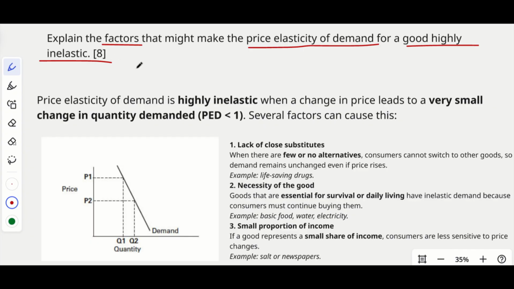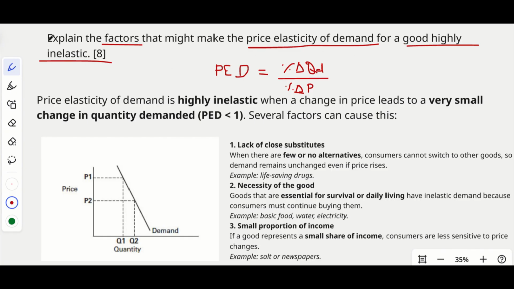Okay. So, what is the price elasticity of demand? What is the equation for price elasticity of demand? So the price elasticity of demand is equal to percentage change in quantity demanded divided by percentage change in price. Right. So based on this value, we have different types of price elasticity of demand. Right. We have perfectly elastic, we have perfectly inelastic, we have elastic, inelastic, and we have unitary elastic.